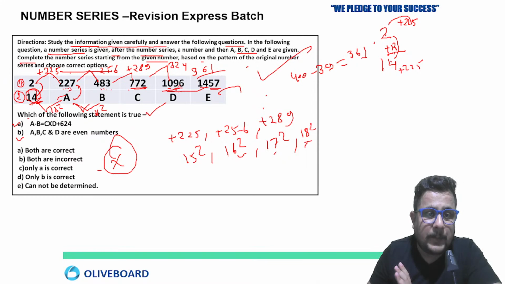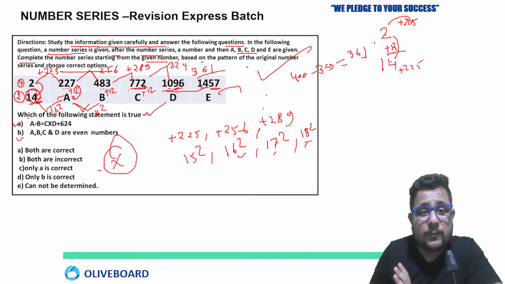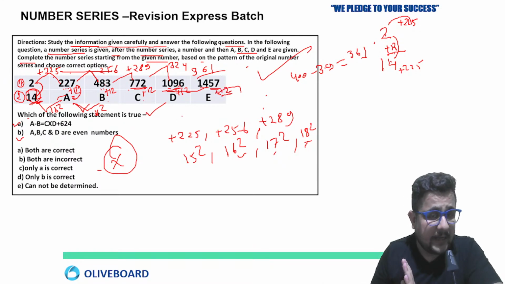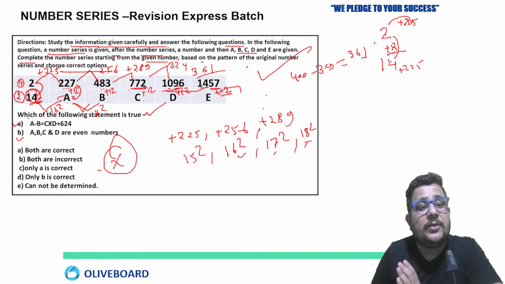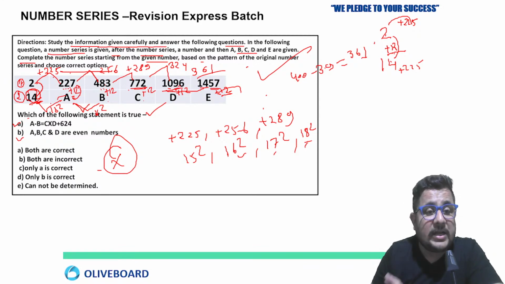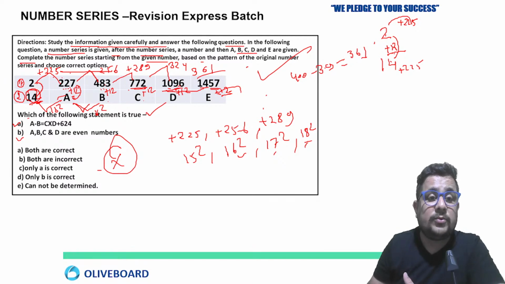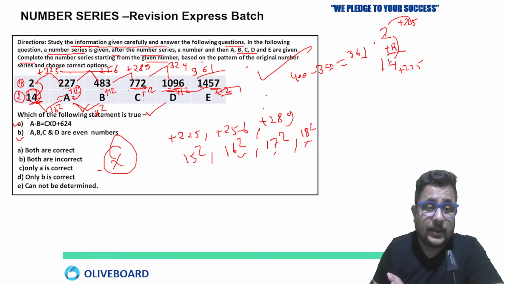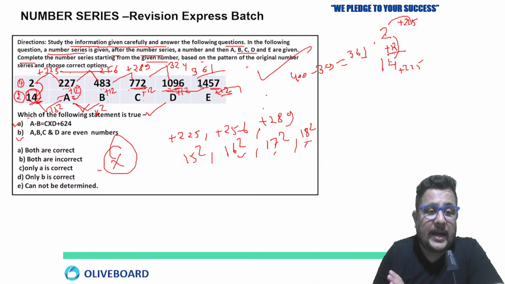Means 227 plus 12 gives the value of A, 483 plus 12 gives B, 772 plus 12 gives C, 1096 plus 12, 1457 plus 12, so you get the values. Why? Because the values are not multiples. We are not multiplying something. We are adding constant values, 15 square, 16 square, so the same difference will be applied. Okay. Now see, which of the following statements is true?